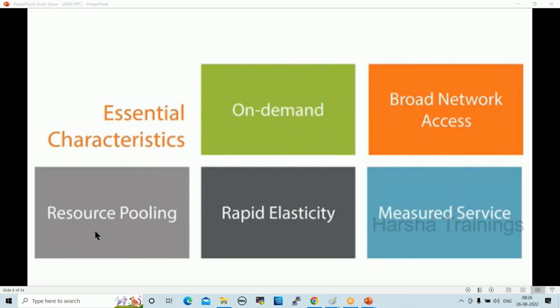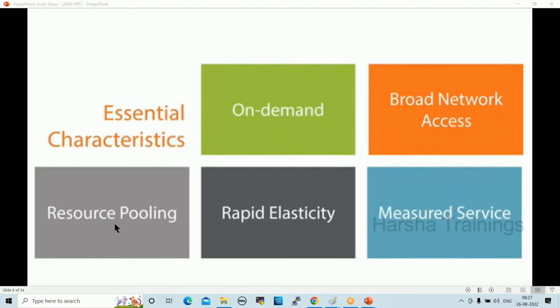Next one, resource pooling. Whatever resources we are using in cloud, we can pool them and reuse whenever needed. For example, one project team required a server. As per the requirement, we created the server and handed it over to the project team. In real-time projects, we get request tickets. As per the request, we have to create and provide the servers. Once the project is completed, they ask us to terminate the server.